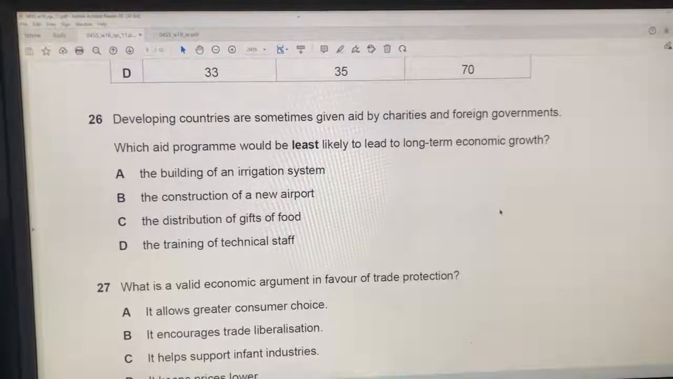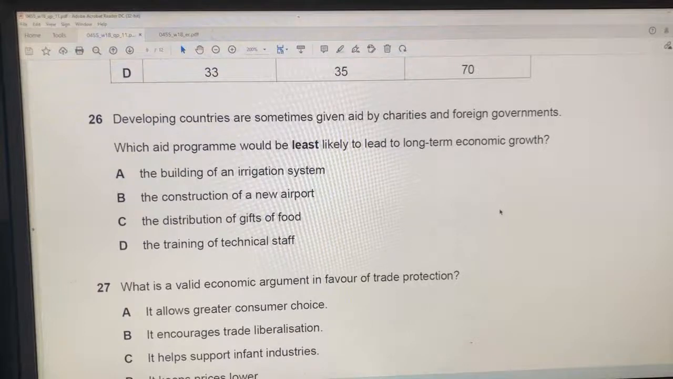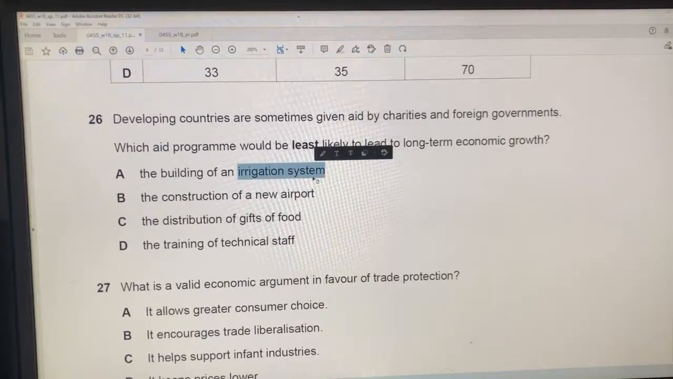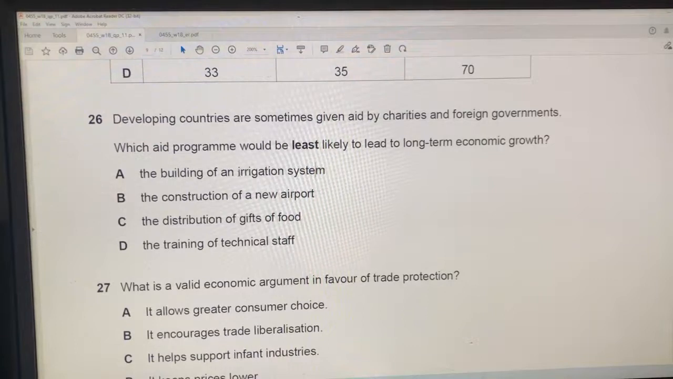Let's do 26. It says developing countries are sometimes given aid by charities and foreign governments. True. Which aid program would be least likely to lead to long-term economic growth? So a short-term aid. An irrigation system will help long-term economic growth. You can increase your crop yield.